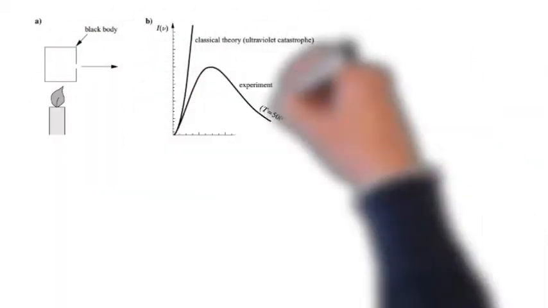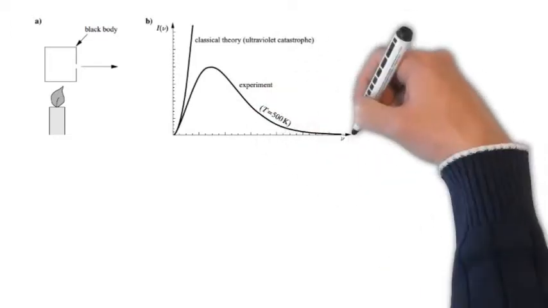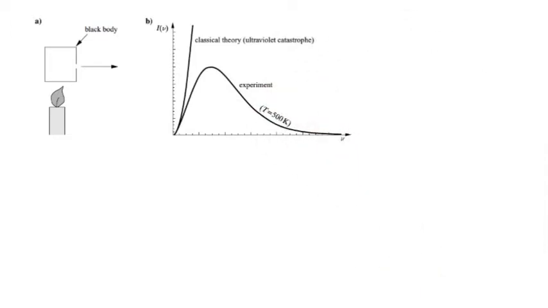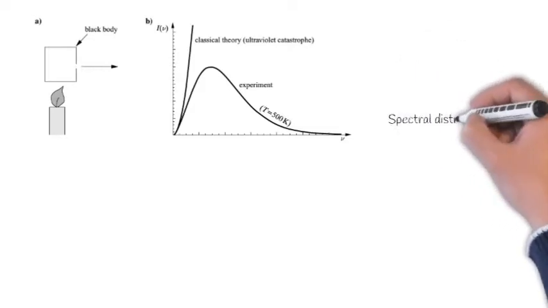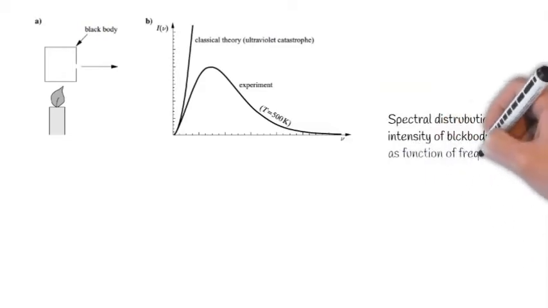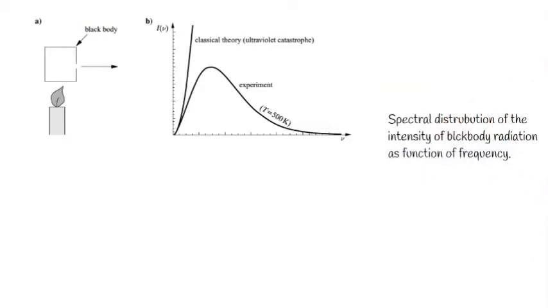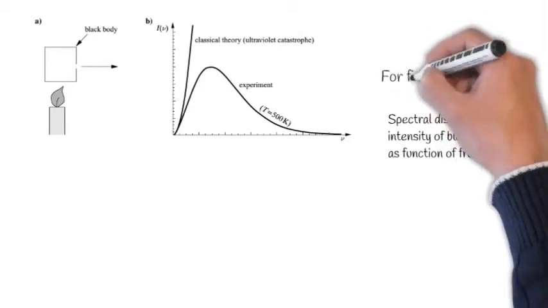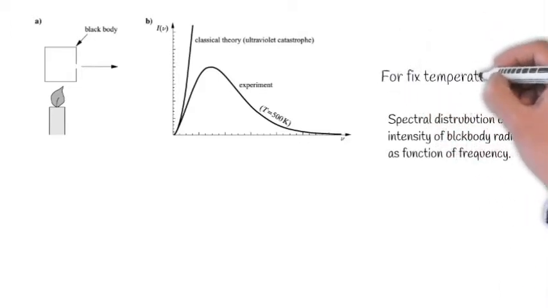In the above figure A, according to Maxwell's electromagnetic theory, these oscillators emit radiant energy in the form of electromagnetic waves. Here, the spectral distribution of intensity of black body radiation has been observed as a function of frequency at a fixed temperature of a body, which tells us the intensity of the emitted radiation depends on the temperature of the container as well as the wavelength of the radiation.